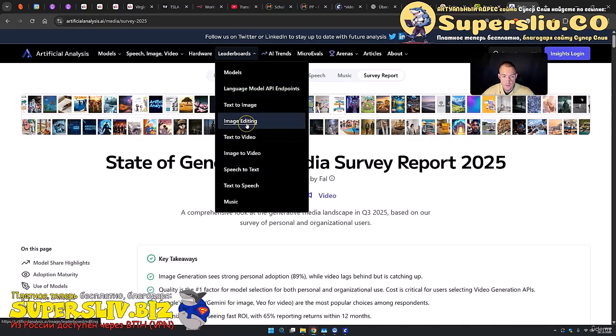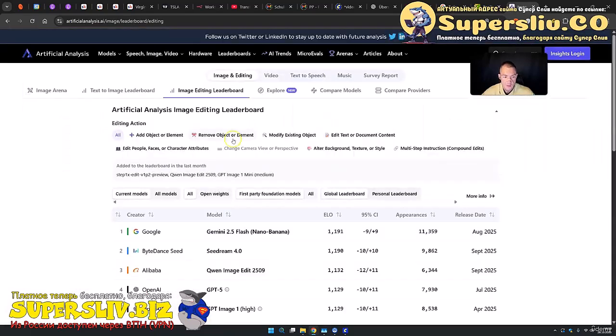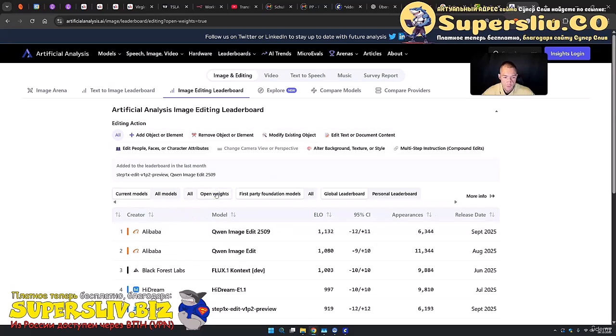Let's just make one last test with image editing. Image editing from the closed sourced model, Gemini 2.5 Flash aka Nano Banana is on top of these leaderboards. And with the open weights model, Qwen Image Edit 2509 is on top. And that's also a model that we will use in this course.